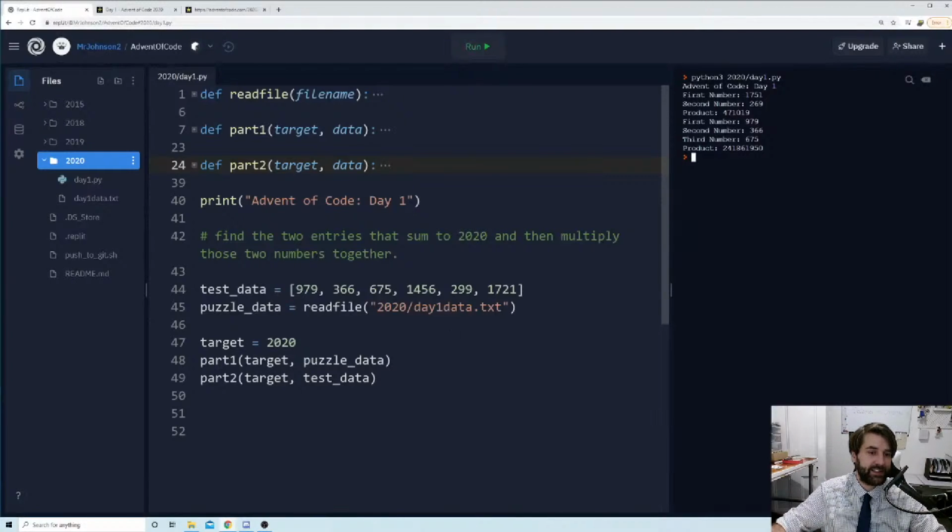So now what we're going to do is we're going to unleash the actual puzzle data. So we're going to update this variable in here and call it puzzle data, and we're going to pass that into our function rather than our test data. So let's have a look and see what we get.